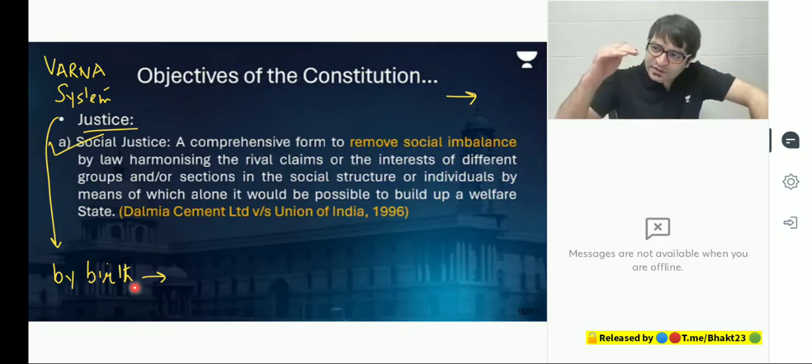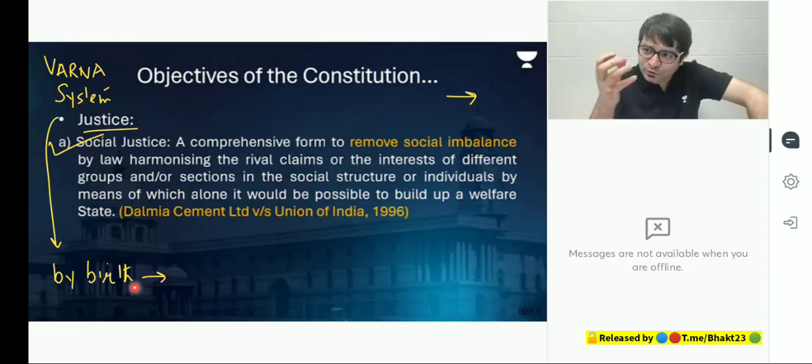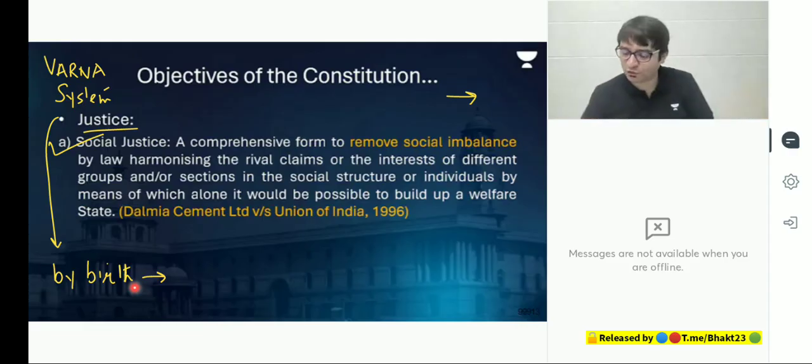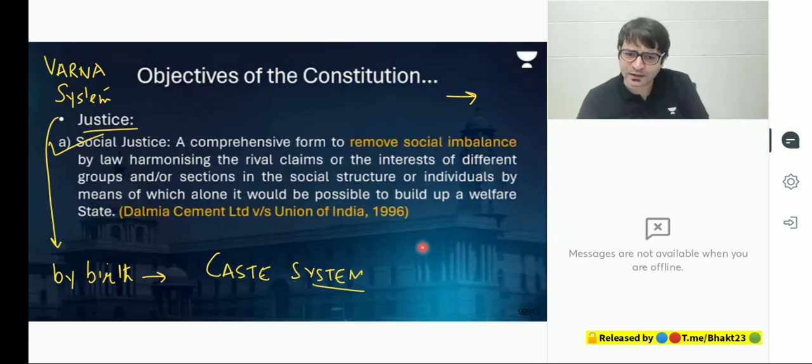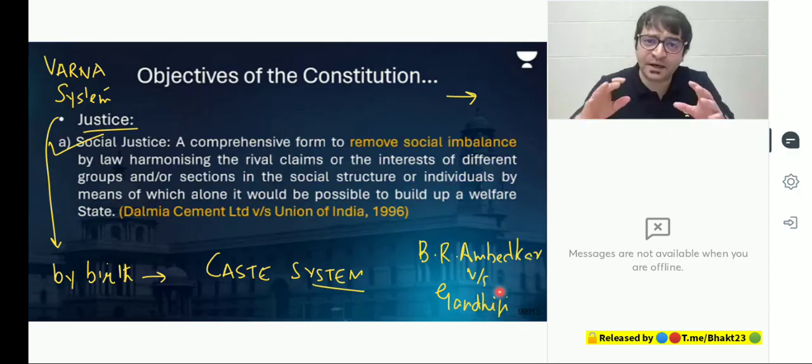And this is how this system, which was meant to be a division of labor, assumed the form of a hierarchical institution known as the caste system. And these were the principal arguments between Dr. B.R. Ambedkar and Mahatma Gandhi.